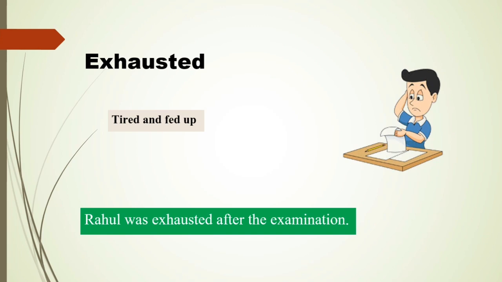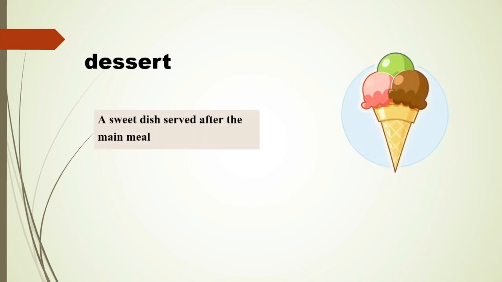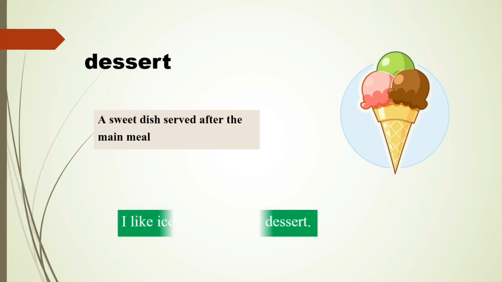Similarly, we are generally exhausted after playing or working for a long time. Dessert. It is a sweet dish served after the main meal. You can see here the picture of an ice cream, and we can write: I like ice cream for my dessert.